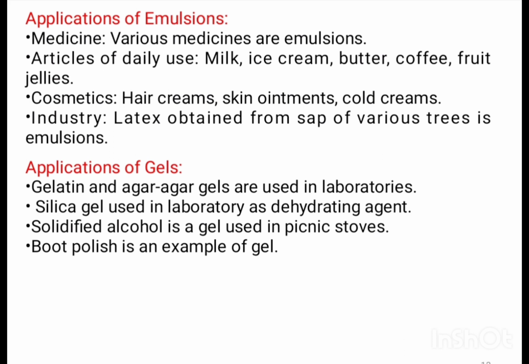First, emulsions. Medicines, articles of daily use like milk, ice cream, butter, coffee, fruit jellies, cosmetics like hair creams, skin ointments, and cold creams, and latex obtained from sap of various trees are emulsions. Now, gels. Gelatin and agar-agar gels are used in laboratories. Silica gel used in laboratory is a dehydrating agent. Solidified alcohol is gel used in picnic stoves, and boot polish is also an example of gel.